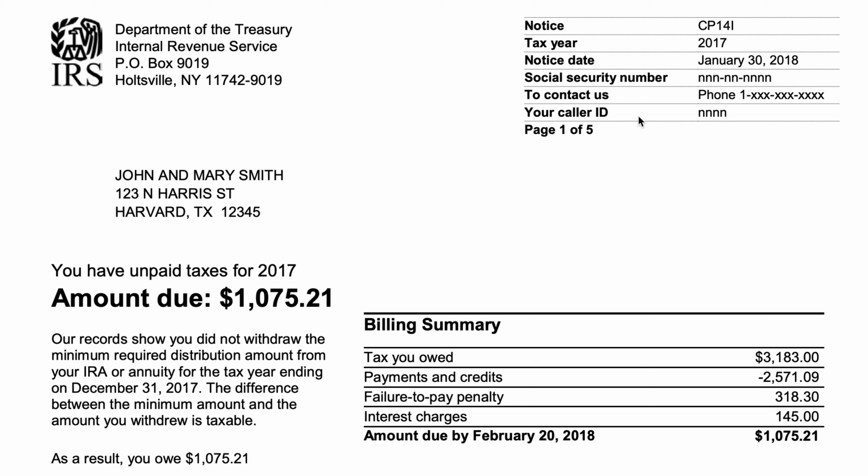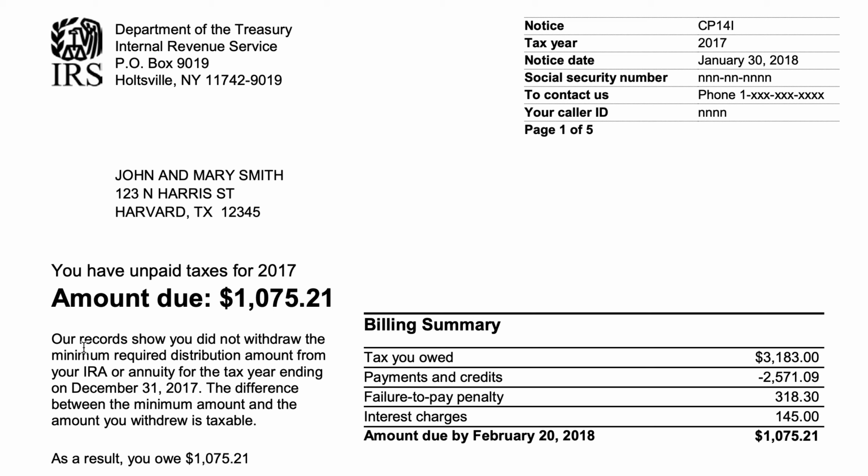In the top right corner, you'll see the type of notice, CP14I, and the tax year, in this case, the 2017 tax year. The notice date was January 30th of the following year, 2018. You would have a social security number, and as with most notices, you would have a phone number to contact the IRS with. In this case, you have unpaid taxes because you did not withdraw the RMD. You're also going to have some sort of penalty and accrued interest.